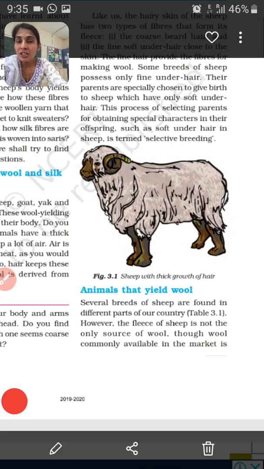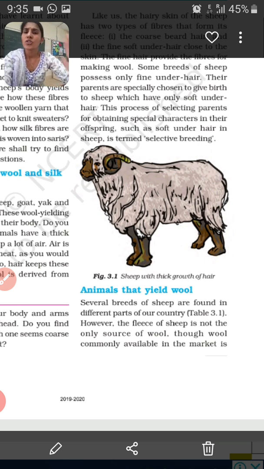Now what happens? The sheep is made to stand quietly, and then the hair is removed with the help of a razor. Nowadays the task is done with the help of the latest machinery, and a thin layer of skin is also removed. Children, remember, this removal of thin skin and hair does not harm the sheep. So what happens then? This process of removing hair is called shearing.